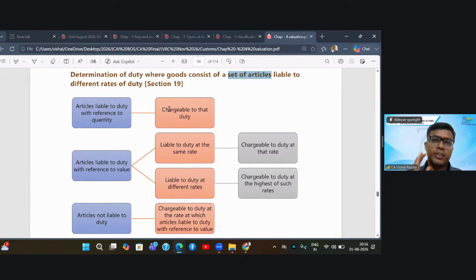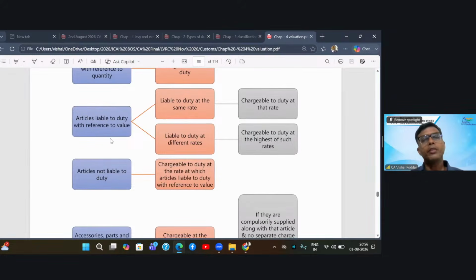And you know the units in each compass. Second, where your article is liable to duty with reference to value. Now, the whole challenge is where there are different rates of duty for compass box, for pencil, for rounder, for D, for scale.